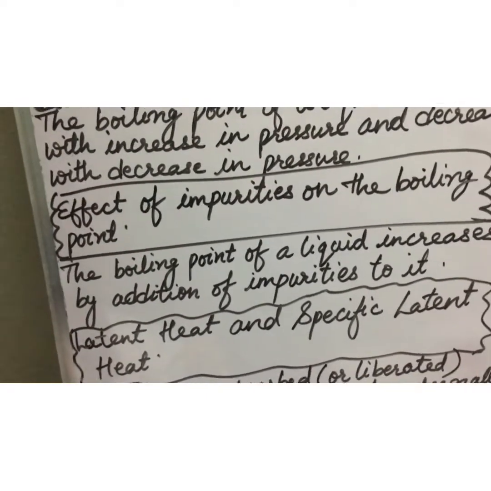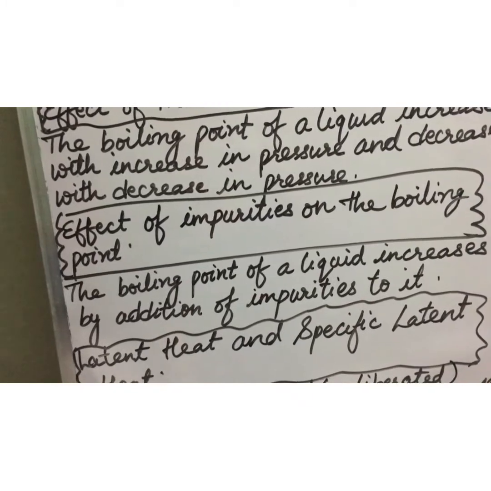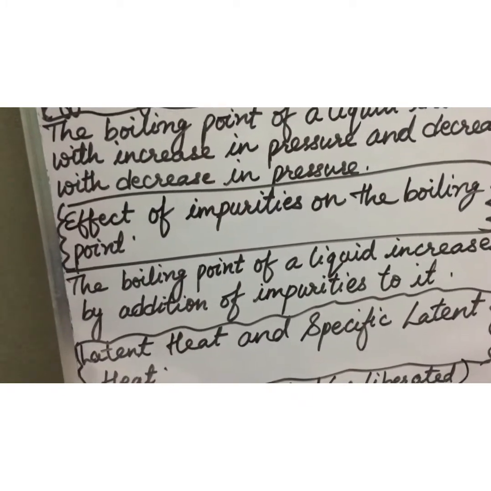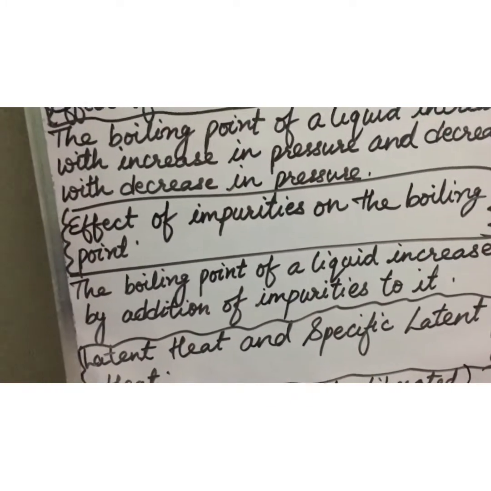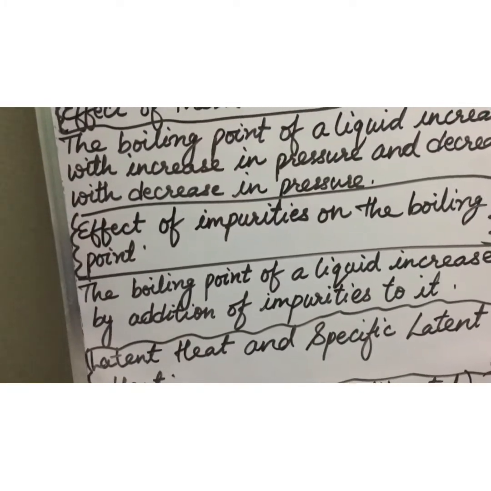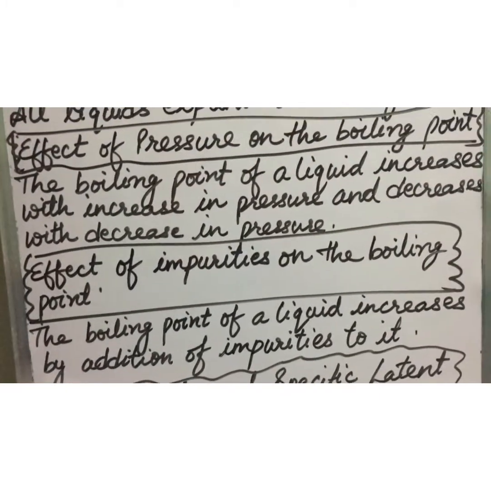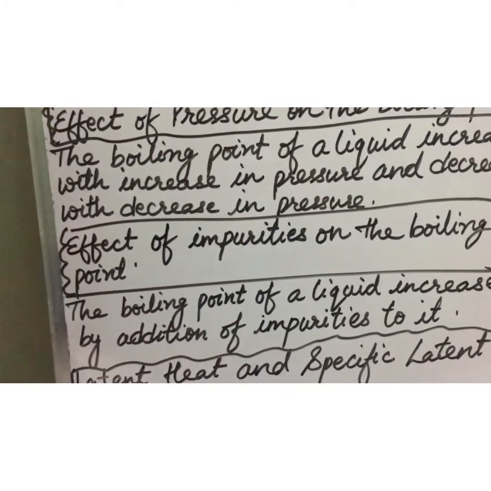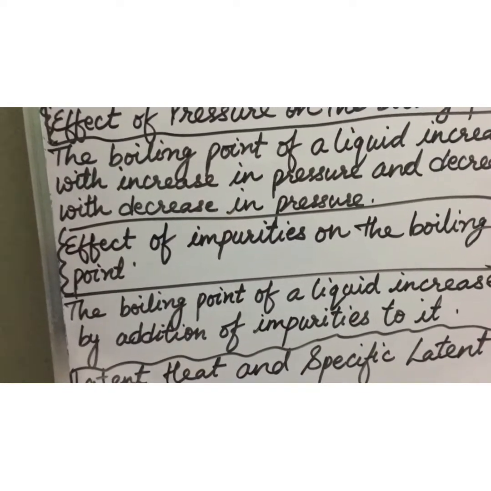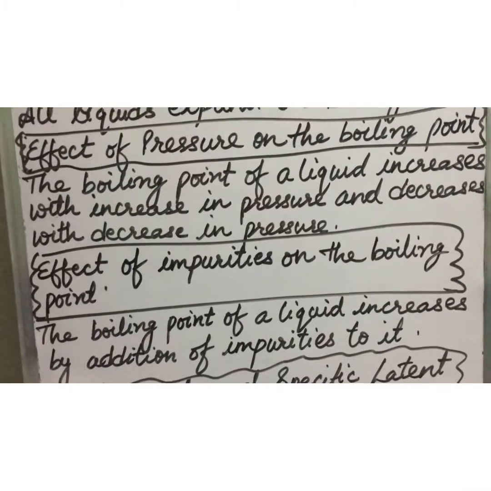In a pressure cooker, what happens? Steam is not allowed to escape out. The vapor pressure on water inside the pressure cooker becomes nearly 1.7 times the atmospheric pressure. Since the steam is not allowed to go out, the pressure on the water becomes how many times more? 1.75 times more than the actual atmospheric pressure. So water boils in it at about 120 degrees Celsius to 125 degrees Celsius.